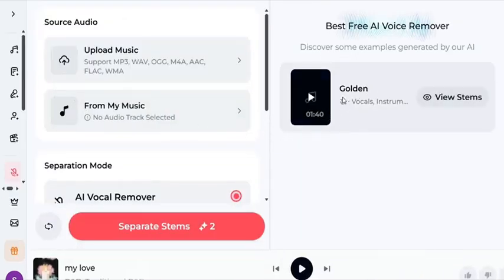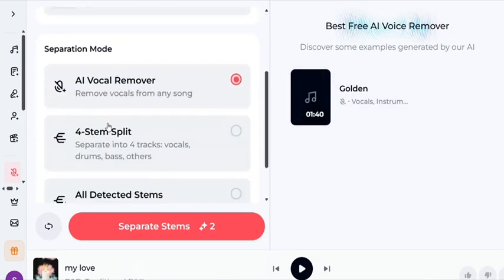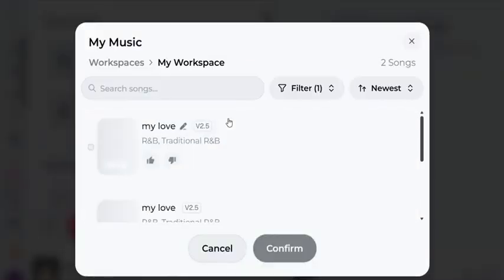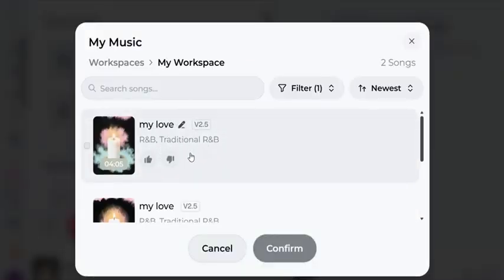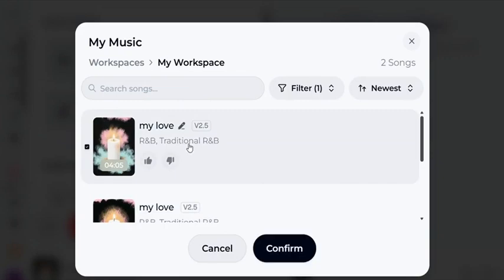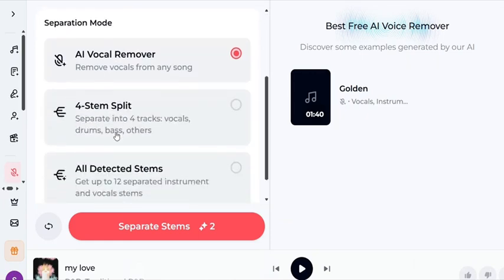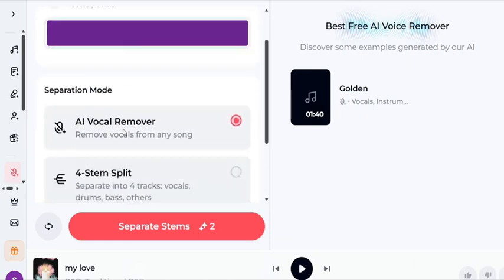Now this is the music we generated. No, this is not the music. Now you can just upload the music right here, as you can see, or from your music. We just click on from your music, and this is the music we just generated right now. So you can just click on it. So we click on confirm. Now as you can see, we can just click on separate.